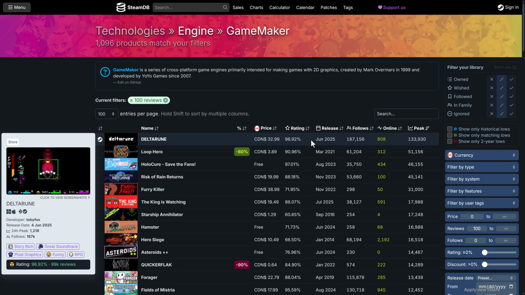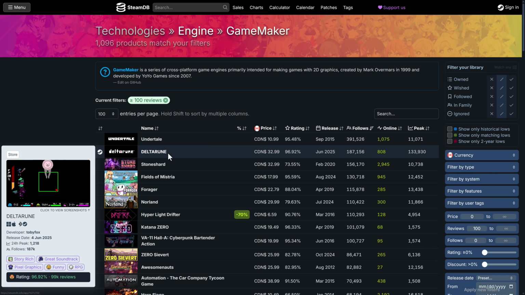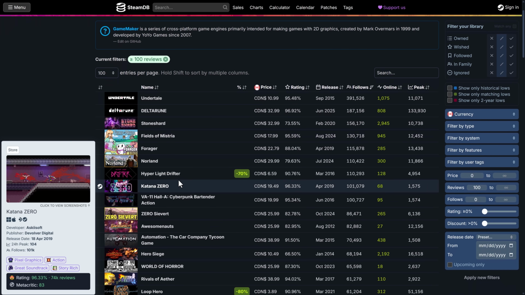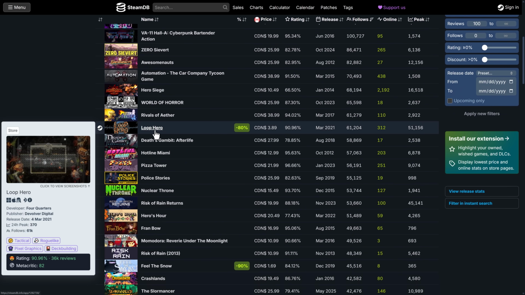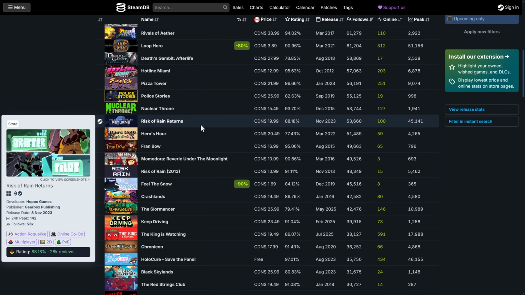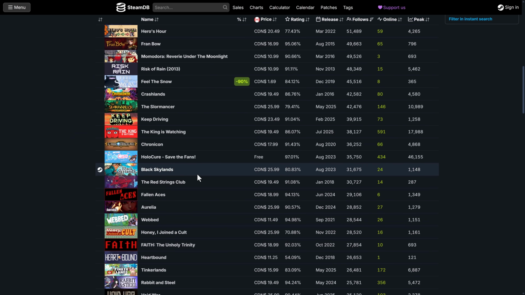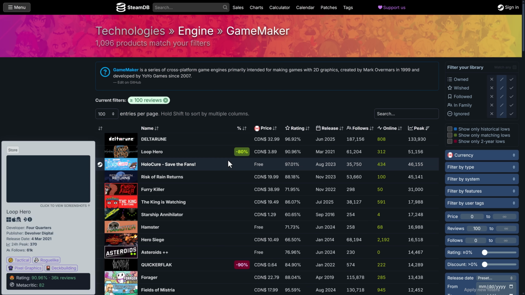And then finally we have GameMaker here. A lot of people forget about GameMaker and its scope, which is not a good idea because look at some of these games being made. Undertale, Deltarune, Hyper Light Drifter, Katana Zero, and now we start getting Loop Hero, Hotline Miami, Nuclear Throne, Risk of Rain, and so on. So there's definitely some popular games created using GameMaker.